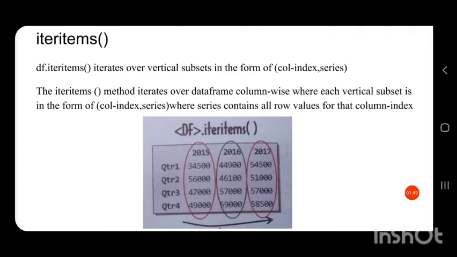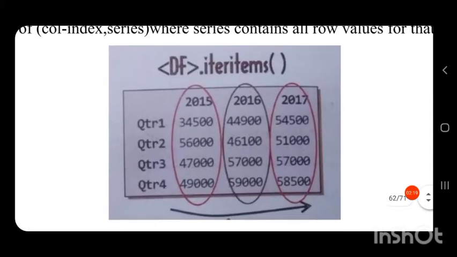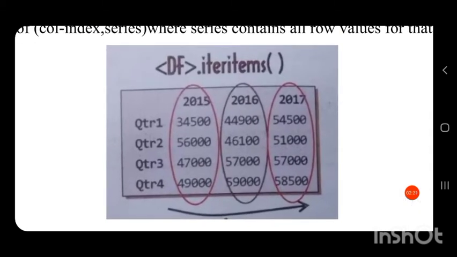So the data frame object, that is the name of the data frame, dot iteritems will retrieve the vertical subsets, and the output will be in the form of column index, then comma, series. The iteritems method iterates over the data frame column wise. First one column will be iterated, then the next column, then the other column.